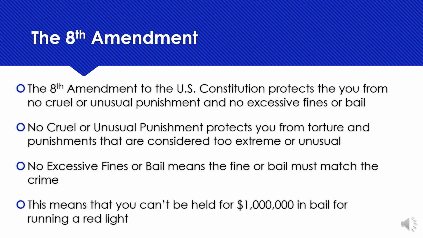The Eighth Amendment. The Eighth Amendment to the U.S. Constitution protects you from cruel or unusual punishment and excessive fines or bail. No cruel or unusual punishment protects you from torture and punishments that are considered to be too extreme or unusual. No excessive fines or bail means that fines or bail must match the crime. This means that you can't be held for $1 million in bail for running a red light.